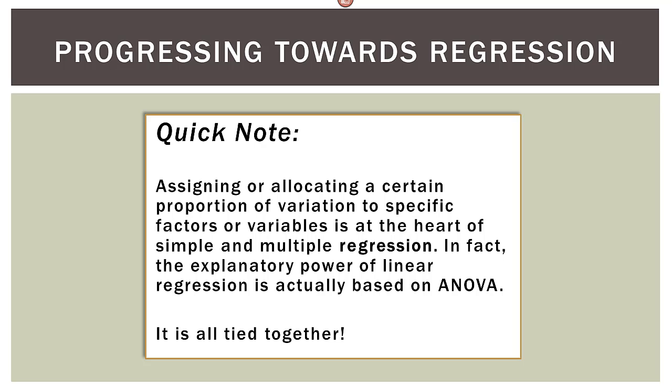So it's all tied together. I make this quick note to keep this fresh in your head, and to point out that as we go forward, we're building on the same concepts, just expanding them into new areas. So this partitioning of variance plays an important part in regression.